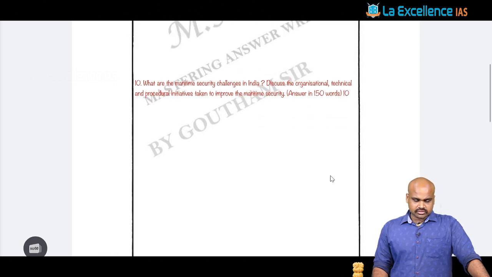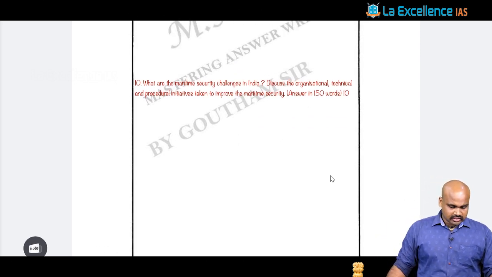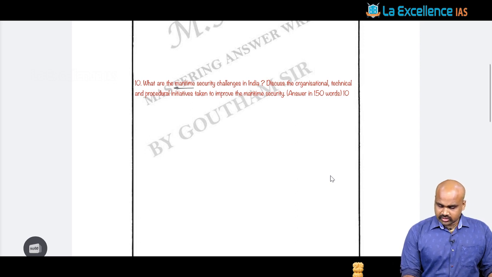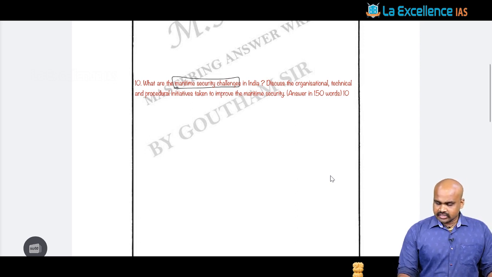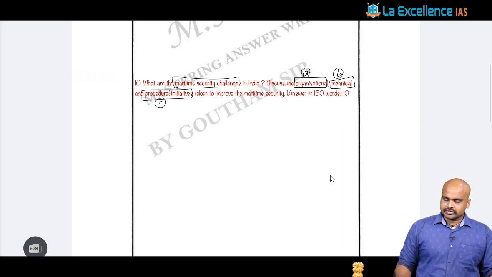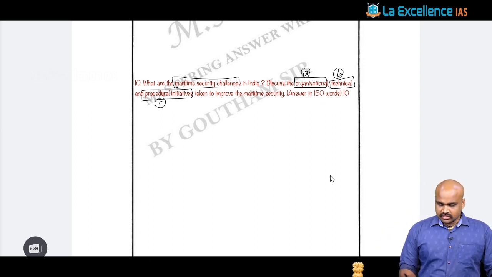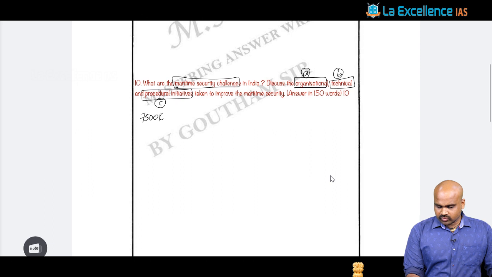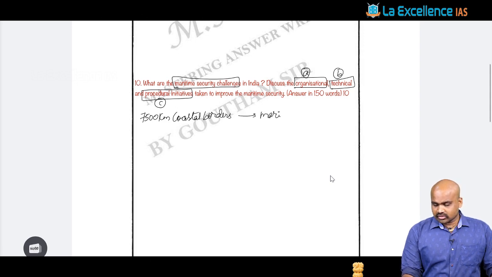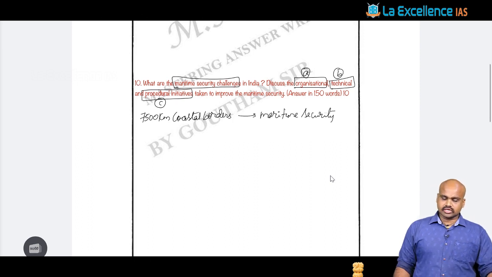Right. Moving on to the next question: what are the maritime security challenges in India? And discuss the organizational (A), technical (B), and procedural (C) initiatives taken to improve maritime security. Now here we can simply say that India has around 7,500 kilometers of coastal boundaries, which demands maritime security. This shows the significance of maritime security for the functioning and also for ensuring internal security.